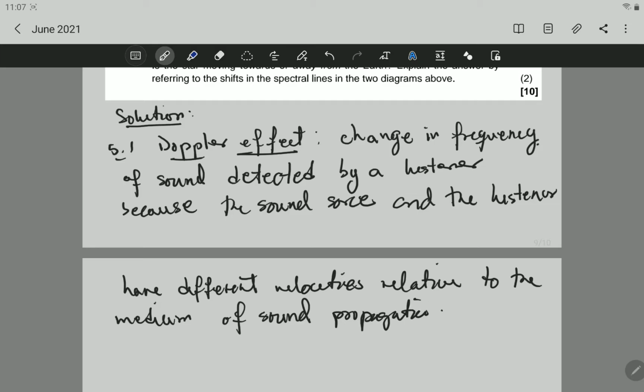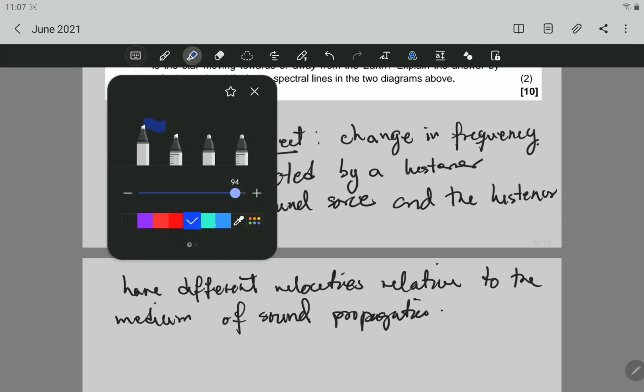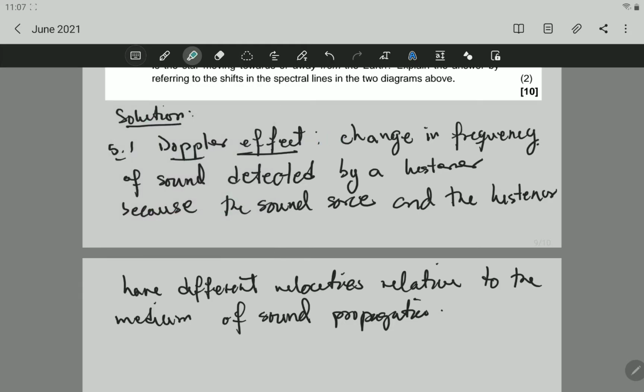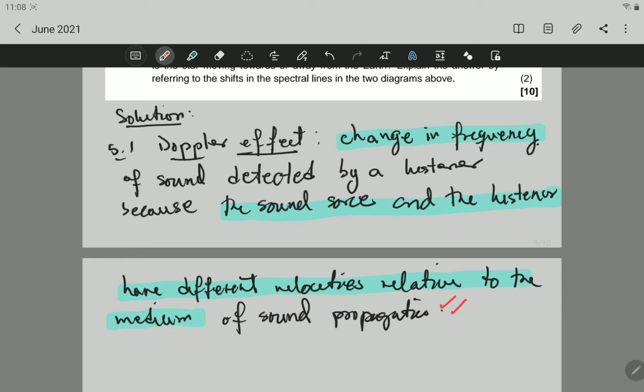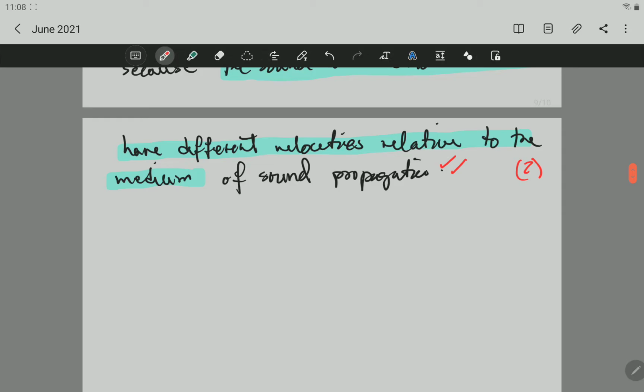So let's read again. Doppler effect is a change in frequency. Now, that change in frequency is very, very important, right? It's a change in frequency of sound detected by the listener because the sound source and the listener, and this is important, sound source and listener have different velocities relative to the medium of sound propagation. Now, this question, which is the definition of Doppler effect, carries 2 marks. And please make sure you learn the definitions because it is very, very important.